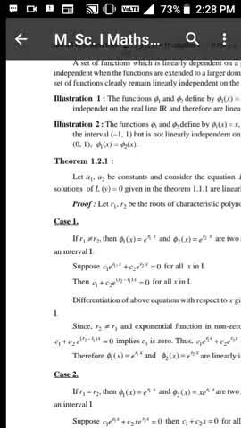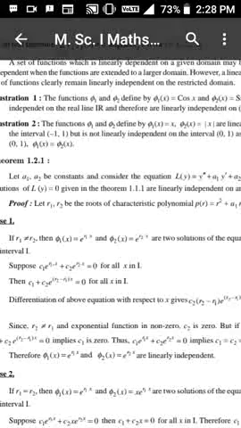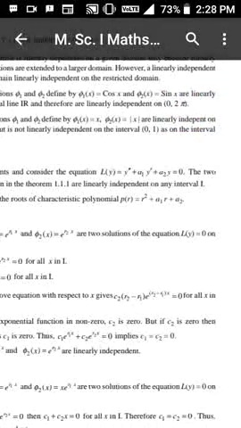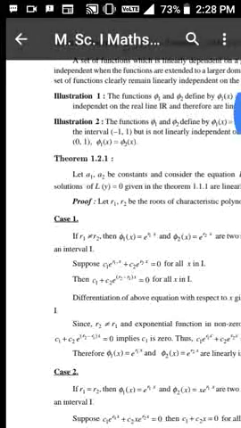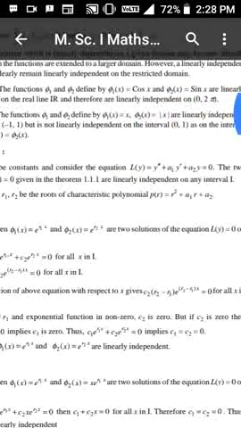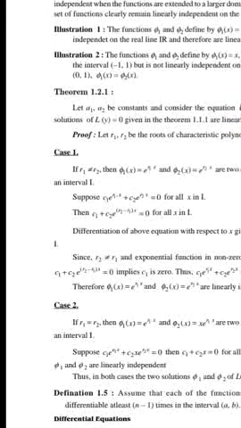Next illustration: the functions phi1 and phi2 defined by phi1(x) = x, phi2(x) = modulus of x are linearly independent on the interval -1 to +1, but not linearly independent on the interval 0 to 1, as on the interval 0 to 1, phi1(x) = phi2(x).